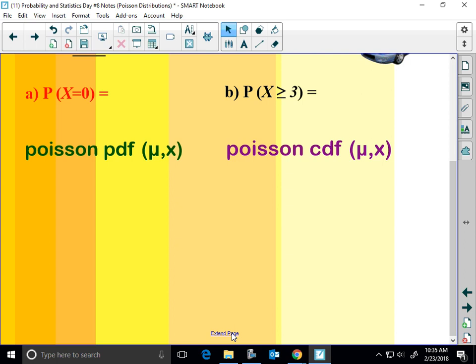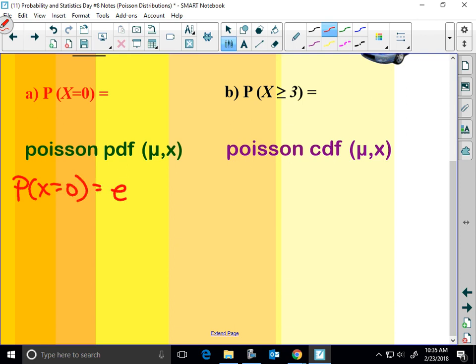Zero factorial is 1, right? So it always accumulates to the left of the value you pick.